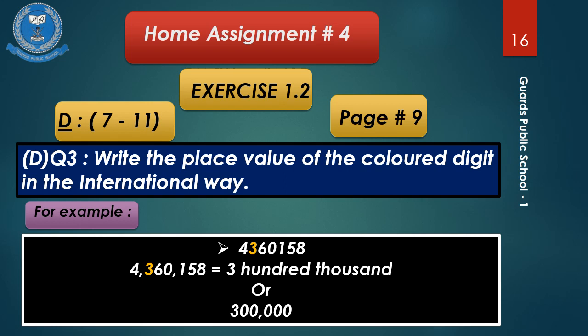So firstly, we will put the comma according to the international way, like 4,360,158. Then after reading from right, we come to know the place value of 3 in this number, that is 300,000, or in figure it will be written as 3 with 5 zeros.